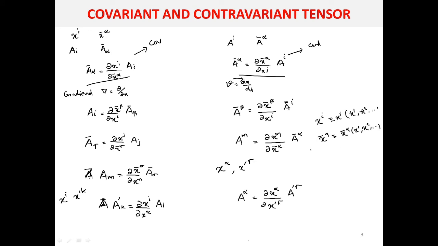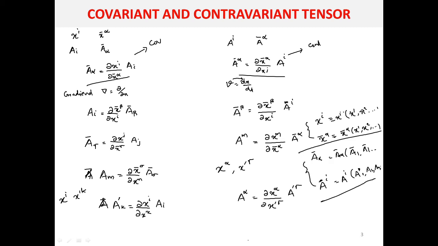Okay, but when you are coming to the components of the quantity, suppose you are dealing with some A bar alpha, then this A bar alpha will be a component, in A bar 1, A bar 2, etc. Or if you are considering some contravariant tensor like A^i, then A^i will be a function of A^1, A^2, A^3, etc. So these are the coordinates, and these are the components of the tensor